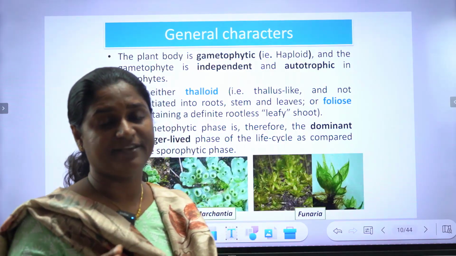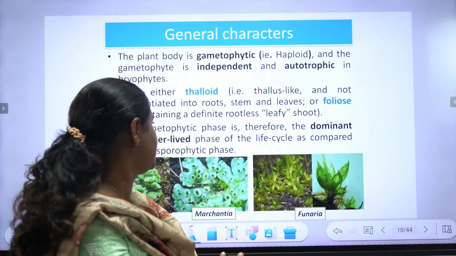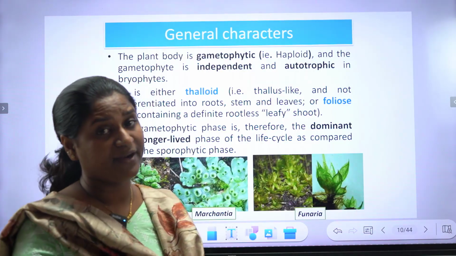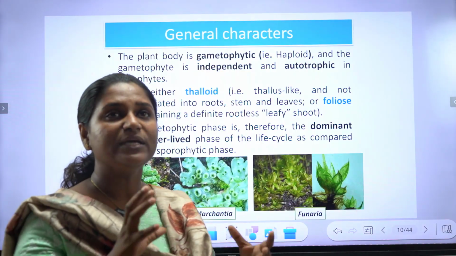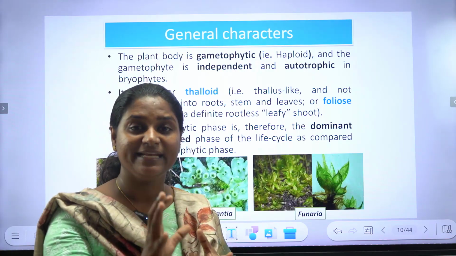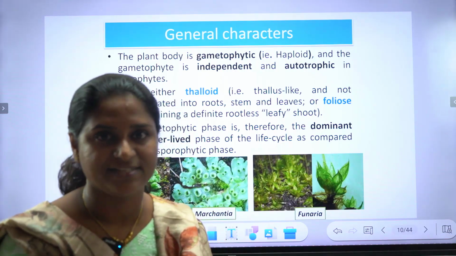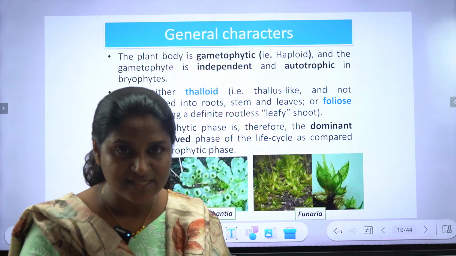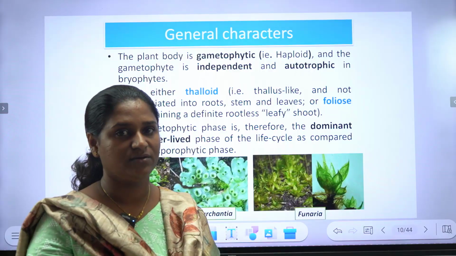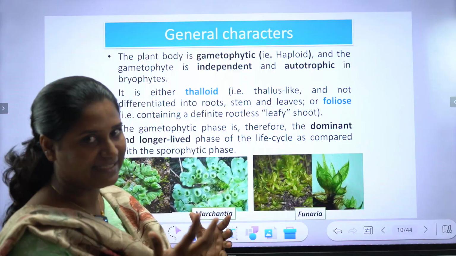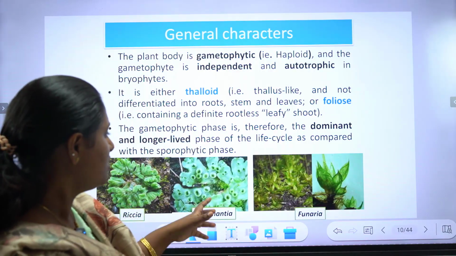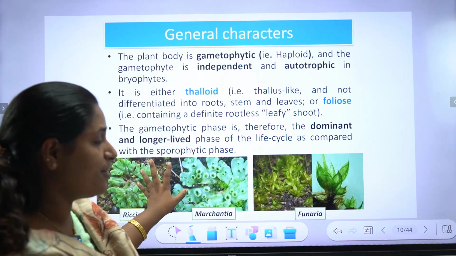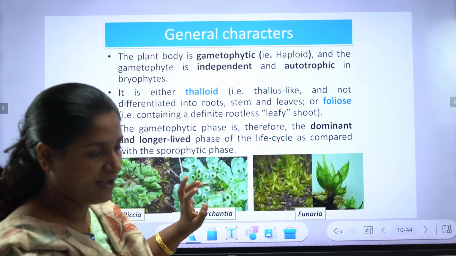The gametophytic phase is the dominant phase, that is, the longer-lived phase in the life cycle compared with the sporophytic phase. So in bryophytes, the longer-lived phase is the gametophytic phase, the haploid condition. That is the predominant phase in this life cycle, and we will see that in the alternation of generations. We can see the predominant phase as the gametophyte in bryophytes.